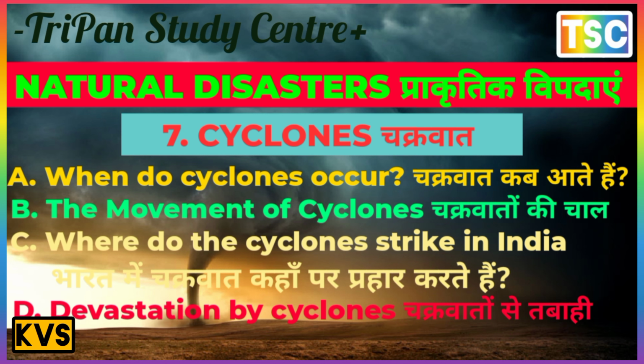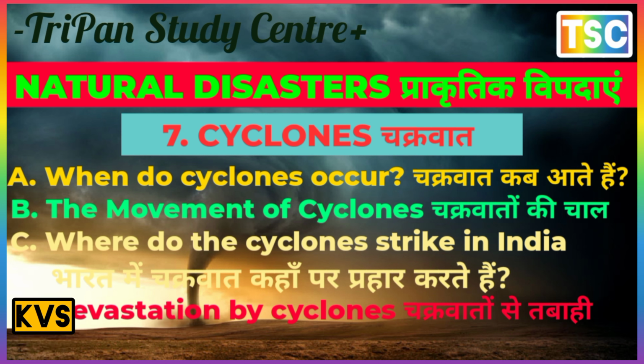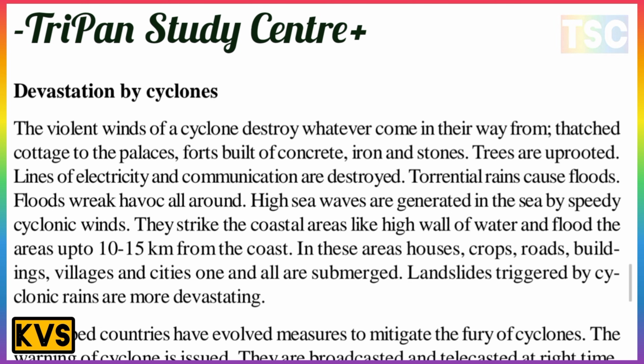Devastation by cyclones. The violent winds of a cyclone destroy whatever comes in their way. Huts are destroyed, as are buildings of concrete, iron and stone. Trees are uprooted, and lines of electricity and communication are destroyed, and torrential rain causes floods all around.